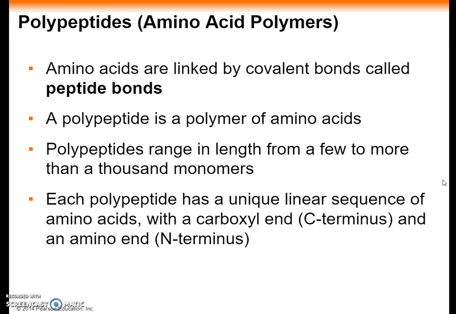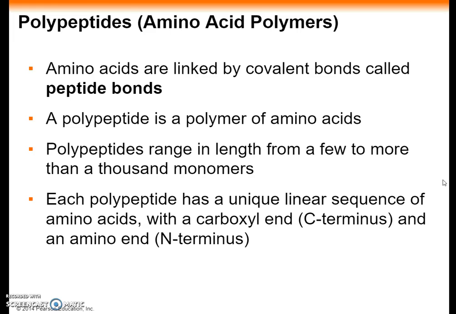Amino acids are joined together when a dehydration reaction removes a hydroxyl group from the carboxyl end of one amino acid and a hydrogen atom from the amino group of another. The resulting covalent bond is called a peptide bond. Repeating the process over and over creates the polypeptide chain.